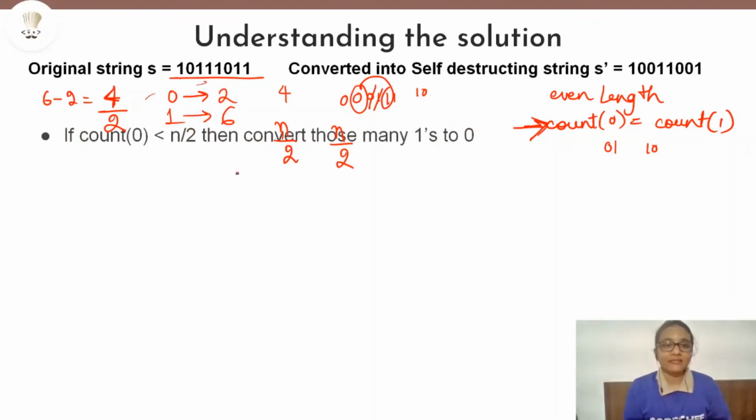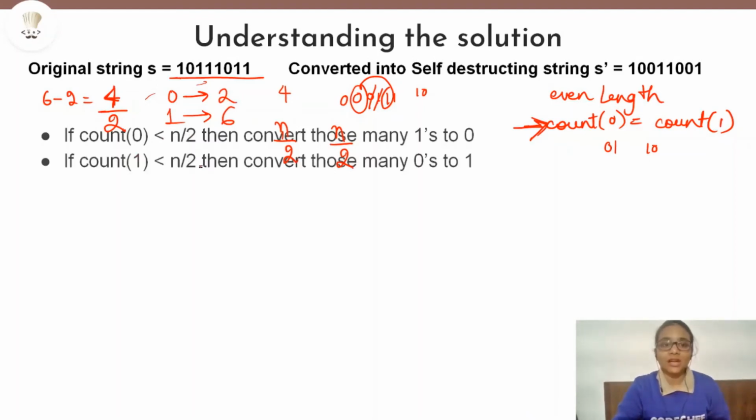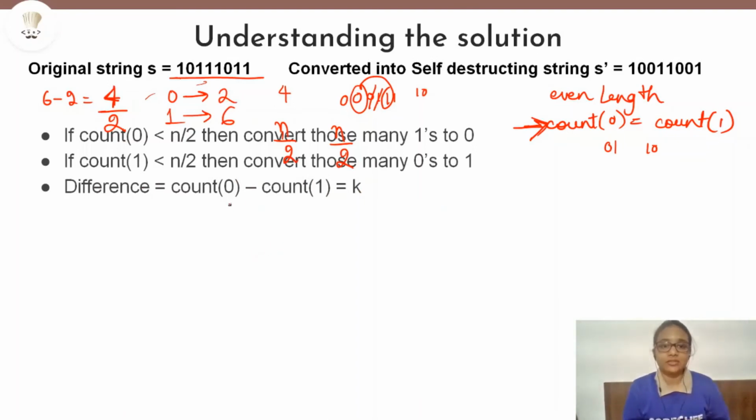If the count of zeros is less than n by 2, or the count of ones is less than n by 2, that means half of the length of the string, then we have to convert that many ones or zeros to zeros and ones respectively. We do that by calculating the difference between the counts of 0 and 1.